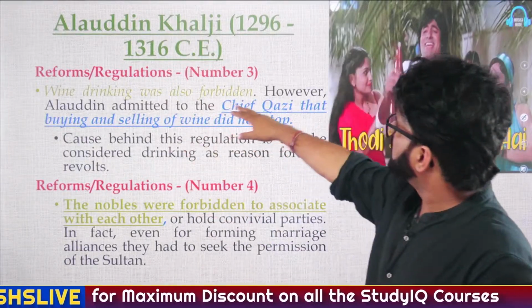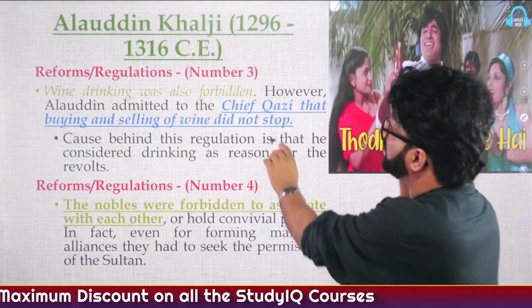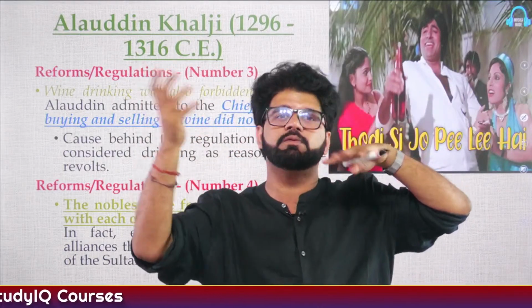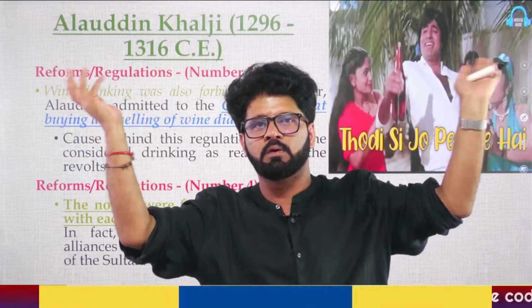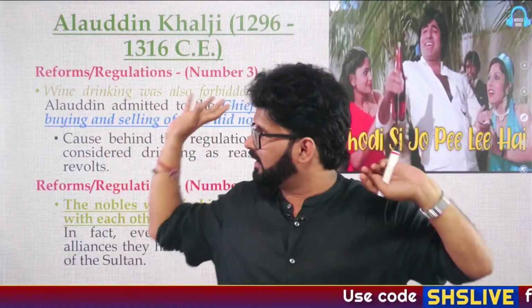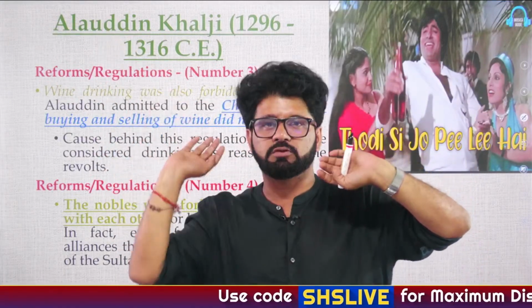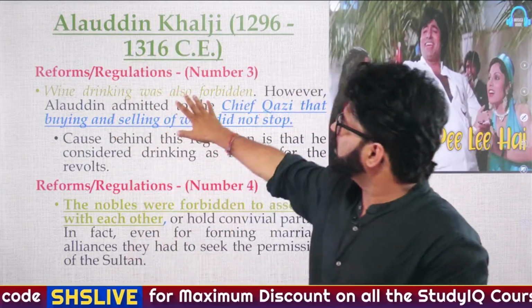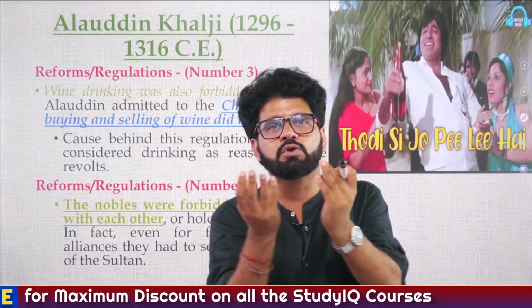Fine, sir. And the third regulation, wine drinking was prohibited, because when you drink wine, you think and say anything, you behave in any which manner. And sometimes in that period, nobles used to kill other people, and they would go to other people's houses and kill because they had so much power. So he was like, no, wine is the root cause of all the issues.